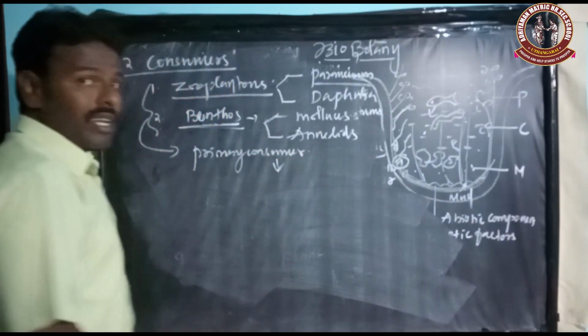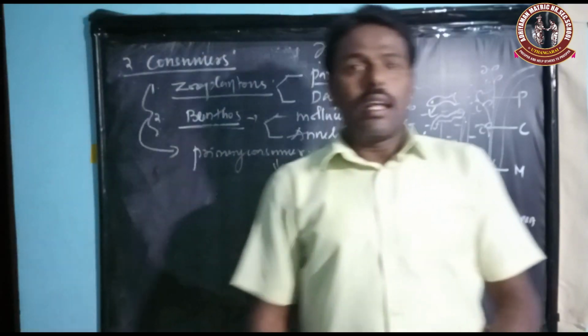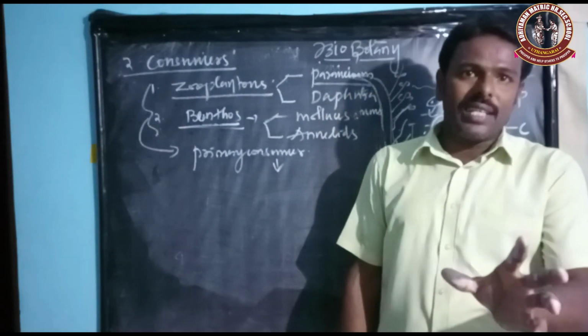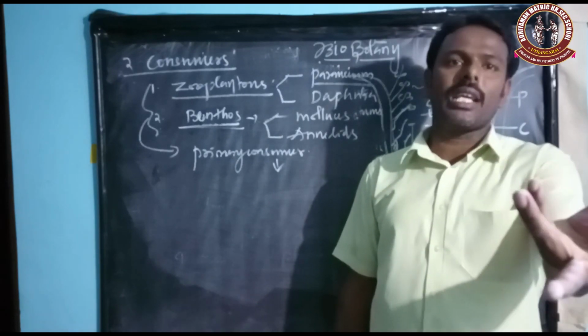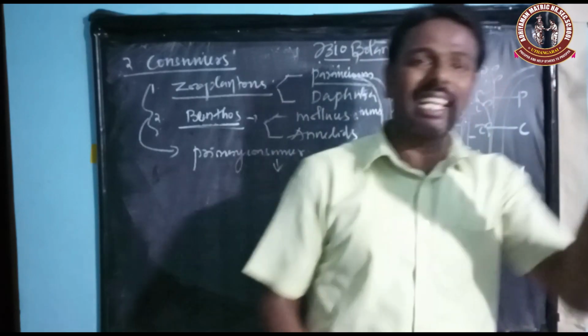Followed by the organisms that feed on the primary consumer, that's why they are secondary consumers.